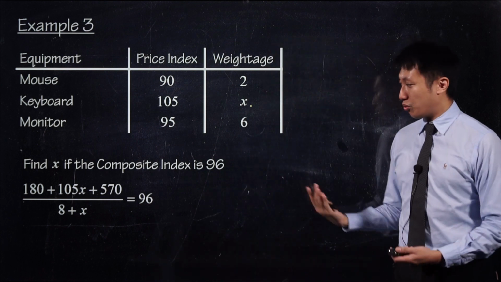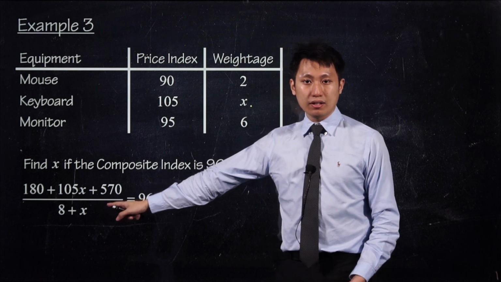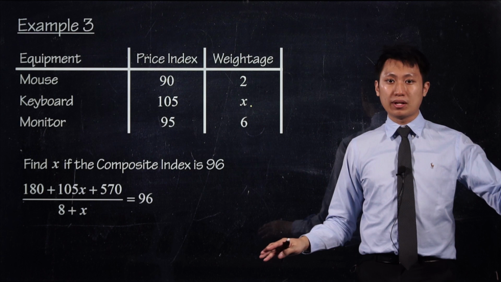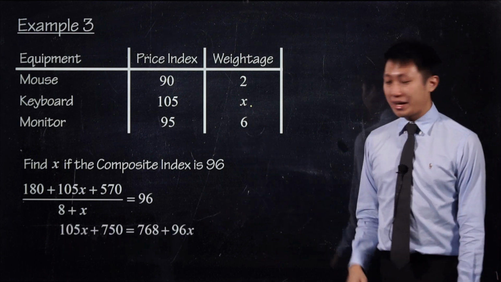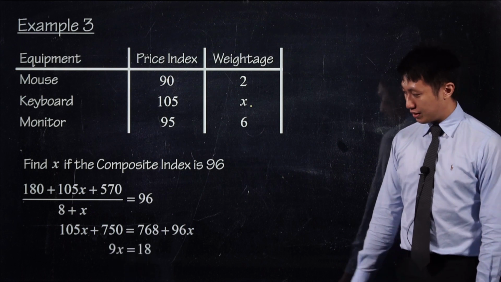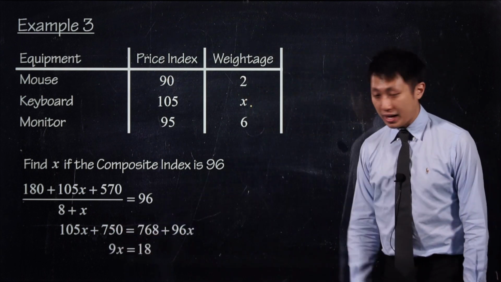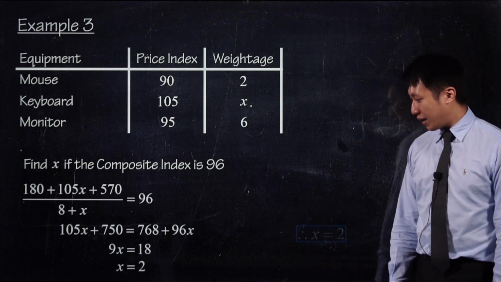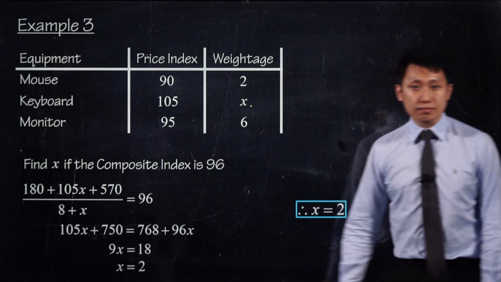No way that you can divide this thing, so you have to multiply over, arrange the terms, and put x on one side, number on the other side. Alright, so that's what we get. Then move the x terms to one side and the number term to the other side, and I get that one. So x is equal to 2. Okay, so x is equal to 2 is the weightage for the keyboard.